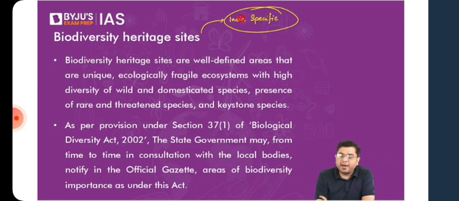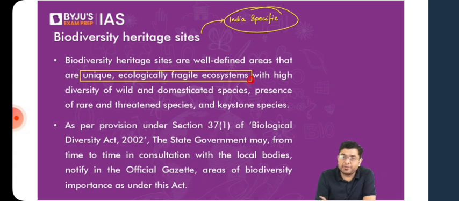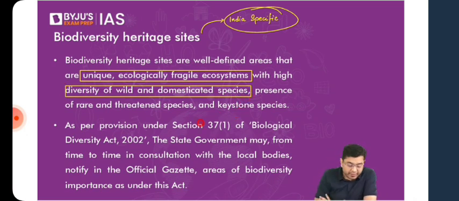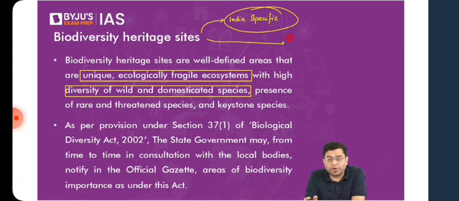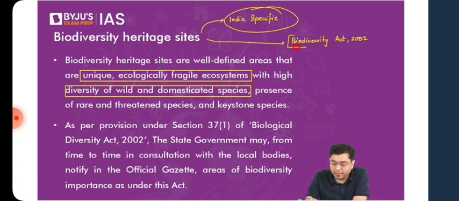So here, these are well-defined areas that are unique or that represent unique and ecologically fragile ecosystems with a significantly high amount of diversity of wild and domesticated species, presence of rare and threatened species, and also keystone species. These are declared as per the Biodiversity Act of 2002, because the various different protected areas, as we will take a look at later on as well, the majority of them come under the provisions of the Wildlife Act 1972. But the biodiversity heritage sites come under the provisions of the Biodiversity Act of 2002. So that is included in this.